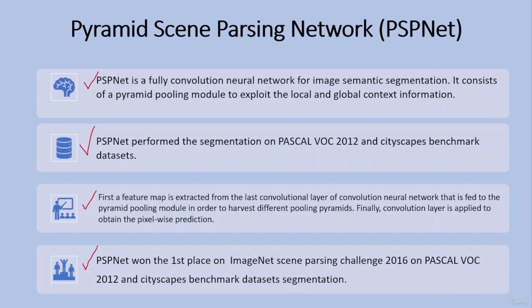Scene parsing is challenging for unrestricted open vocabulary and diverse scenes. In this paper, they exploited the capability of global context information by different region-based context aggregation through the pyramid pooling module together with the proposed pyramid scene parsing network. The global prior representation is effective to produce good quality results on the scene parsing task, while PSPNet provides a superior framework for pixel-level prediction. The proposed approach achieves state-of-the-art performance on various datasets.